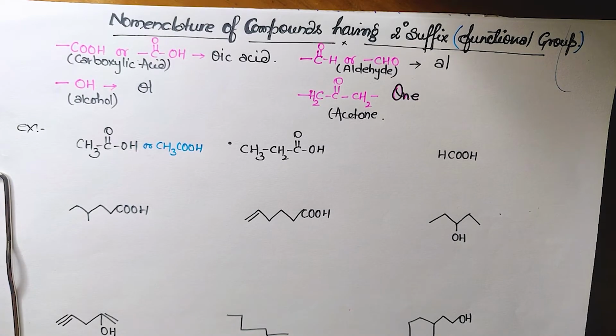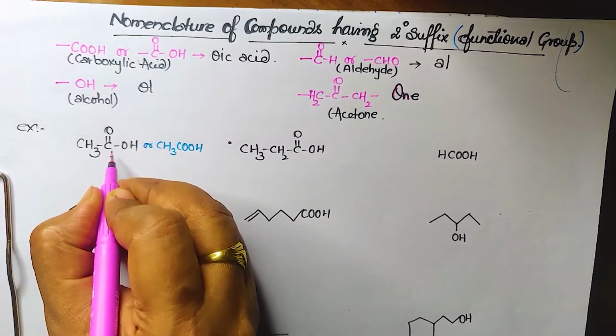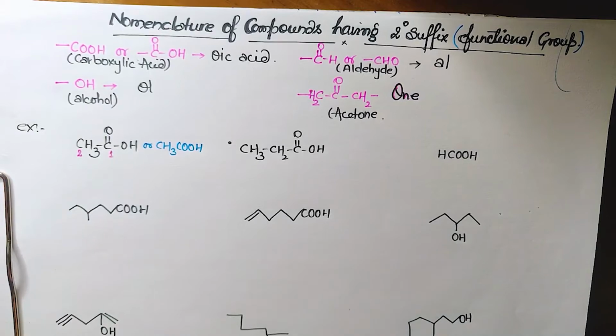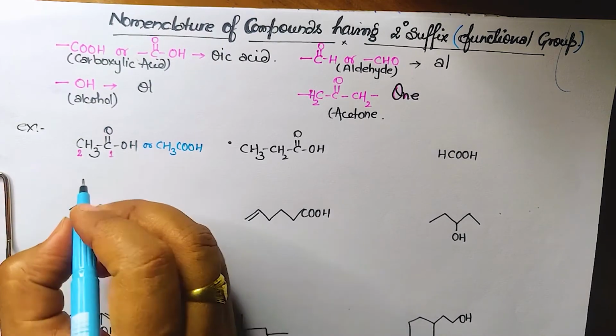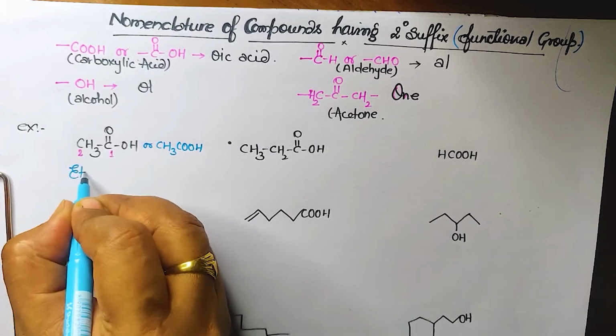We have to start counting from the side where it is nearer. If you number it, this will be number 1 and this will be number 2. Because the functional group contains carbon, we will start our counting from that carbon only. Clear? Now, what is the root word? How many carbons are there? Two carbons, so that's why eth.